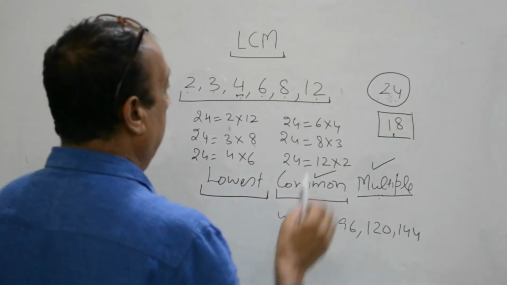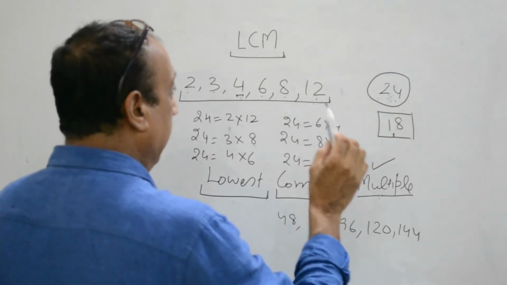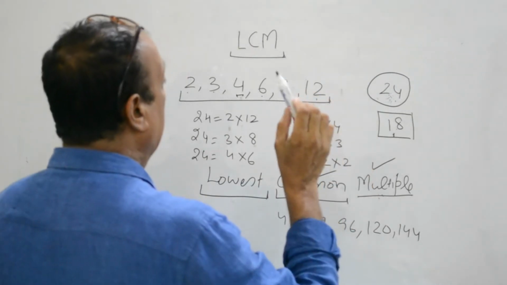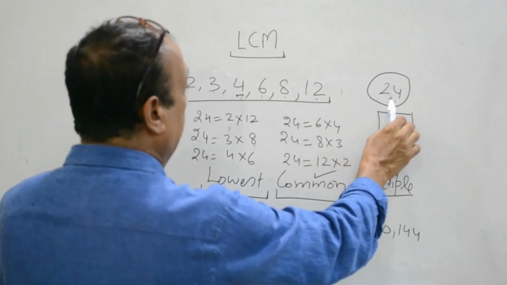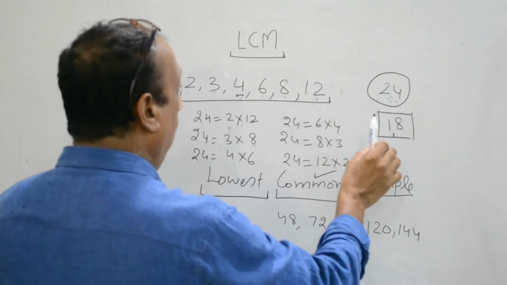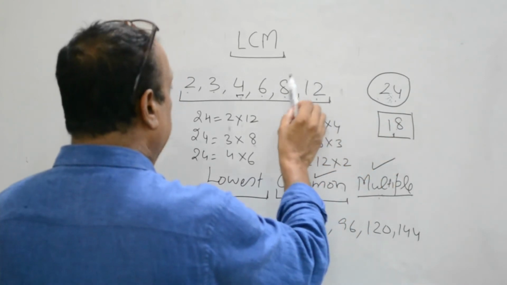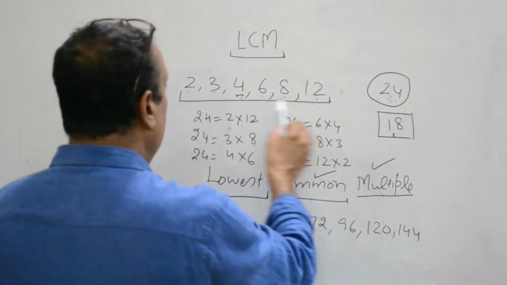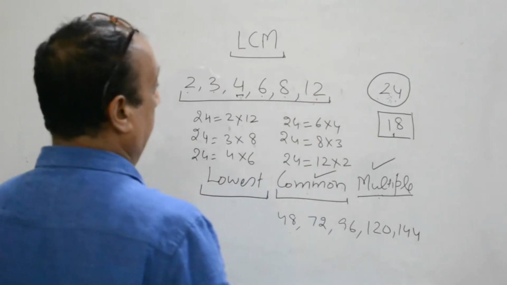But there is not even a single number smaller than 24 which can do this job of getting divided by all these numbers simultaneously.